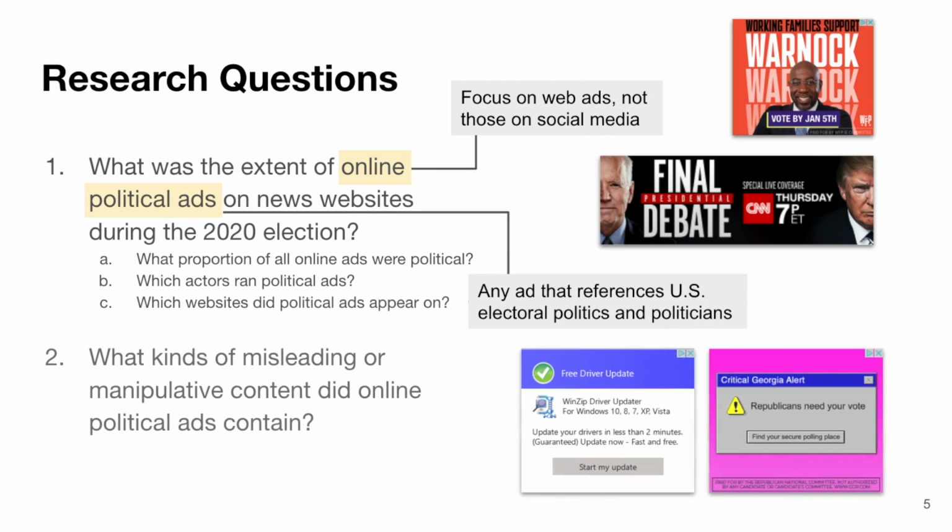Second, what kinds of misleading or manipulative content did political ads contain? We know from prior work that ads generally can be used for scams, malware, or be perceived as harmful or distasteful. So are there examples of this in political ads?